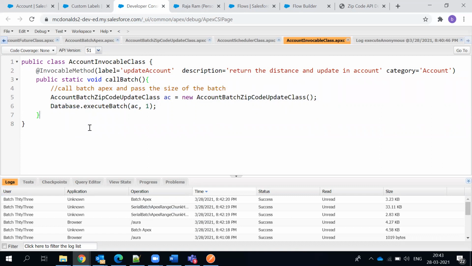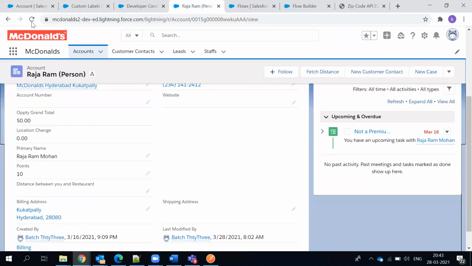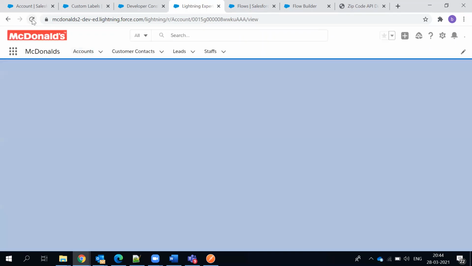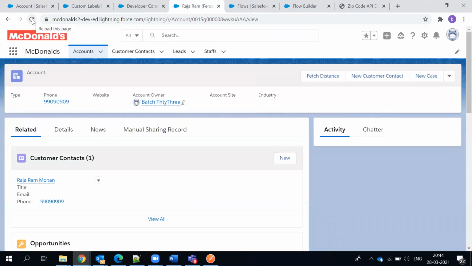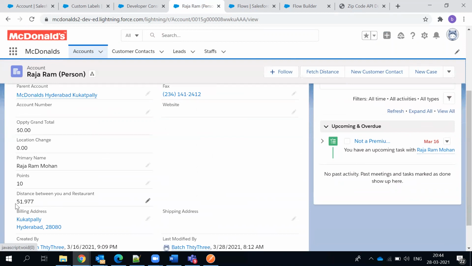They don't return anything, so we don't care about it. Of course, you can also have a service, an integration service here. I don't want that, but I simply called a batch class which is already using it. So I tried to fire the batch. And now, did it update the distance? No, no, I should refresh the record. There it is, 51.997977.